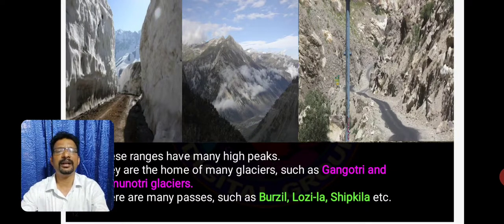Glaciers means slowly moving masses of ice, like Gangotri and Yamunotri glaciers. They also have passes which connect one end to another, like Burzil, Zojila, Shipkila, etc.